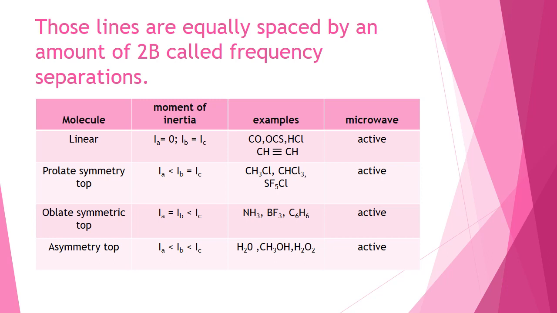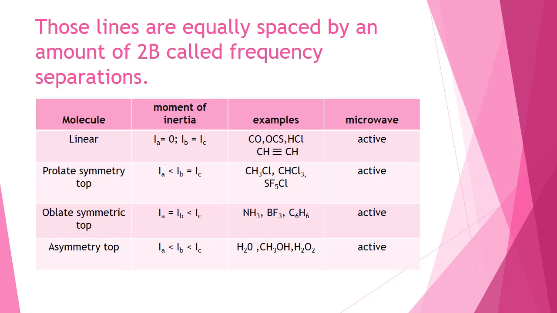For a prolate symmetric top molecule, Ia is less than Ib, which is equal to Ic. Examples: CH3Cl, CHCl3, and these molecules possess a permanent dipole moment and are microwave active. For an oblate symmetric top molecule, Ia is equal to Ib less than Ic. Examples: ammonia, BF3, C6H6. These molecules possess a permanent dipole moment and are microwave active.